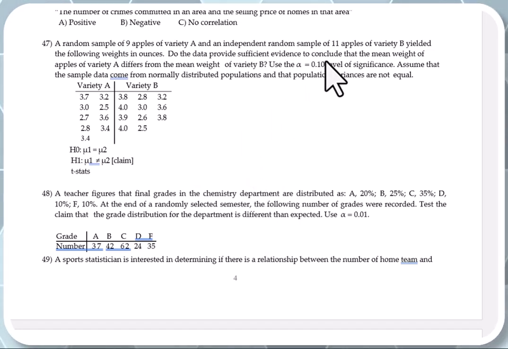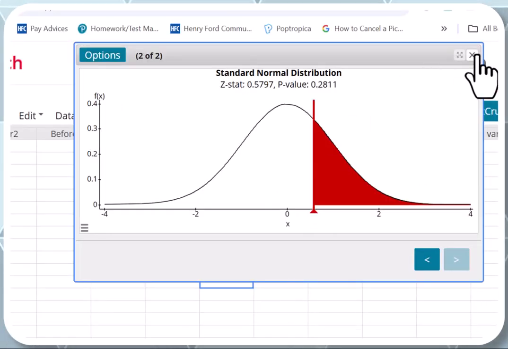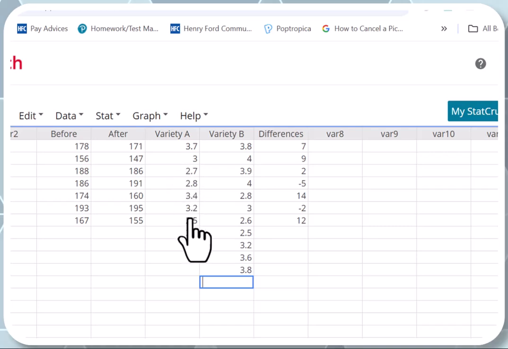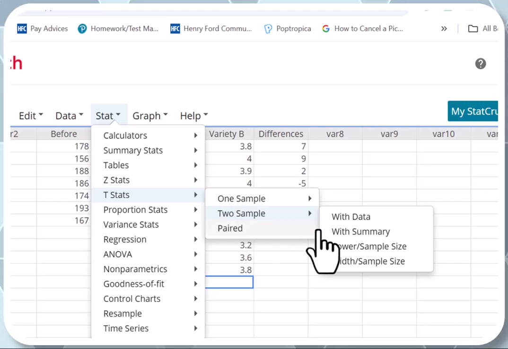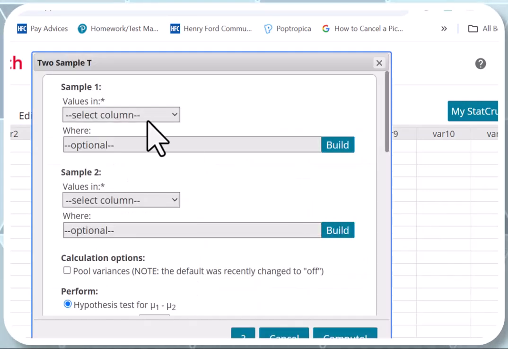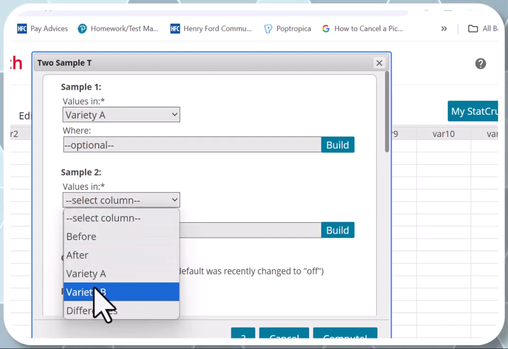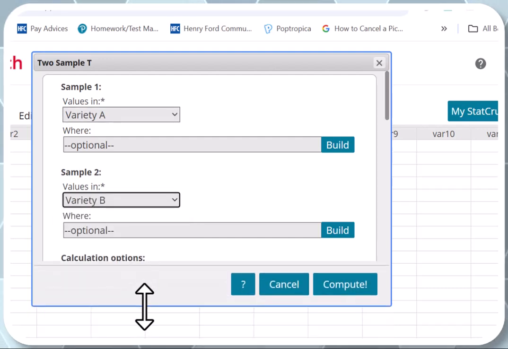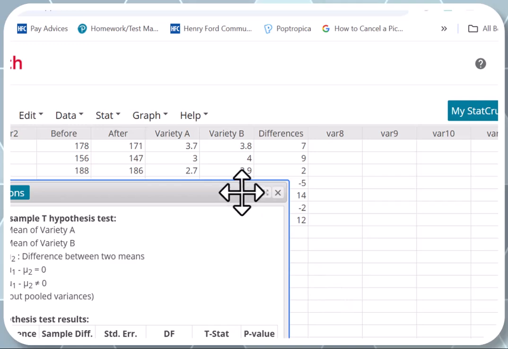And remember, alpha is 10% right here, and pooled is off again. So I already have the data right there for you guys, variety A and variety B. So we're going to go to stat, t-stats, 2 sample with data, not with summary. Select the data in variety A, select the data in variety B, and we're going to change the alternative hypothesis first, not equal, which is good. That's all I want, and I can run the test now.